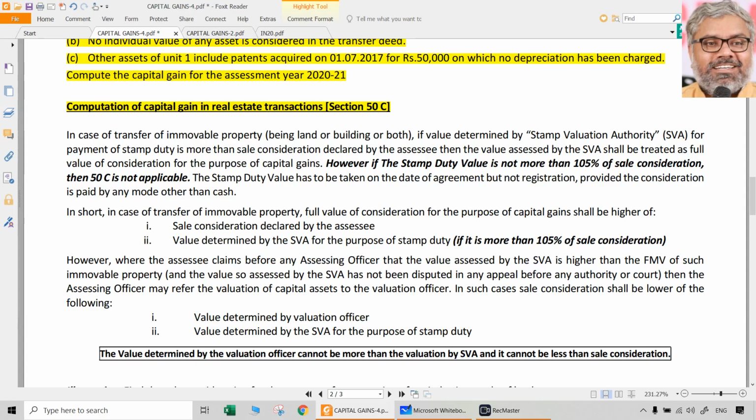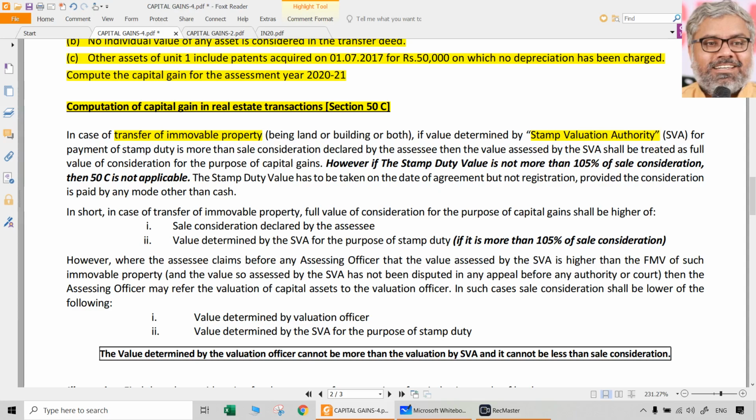So what is the speciality of 50C? Where there is a transfer of immovable property. Immovable property means it could be land or building or both. And if the value determined by the stamp valuation authority, usually the state government, whatever the stamp valuation has been fixed for that property, that can be called as stamp duty valuation, and the value fixed by stamp valuation authority, SVA we can call it for reference purposes.